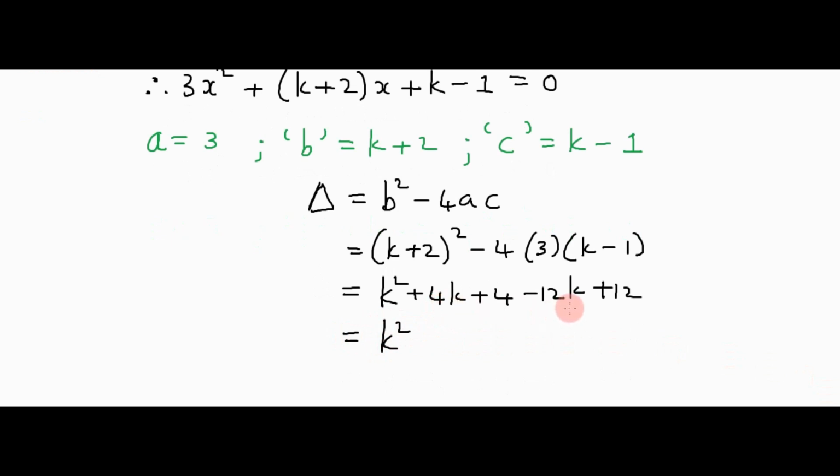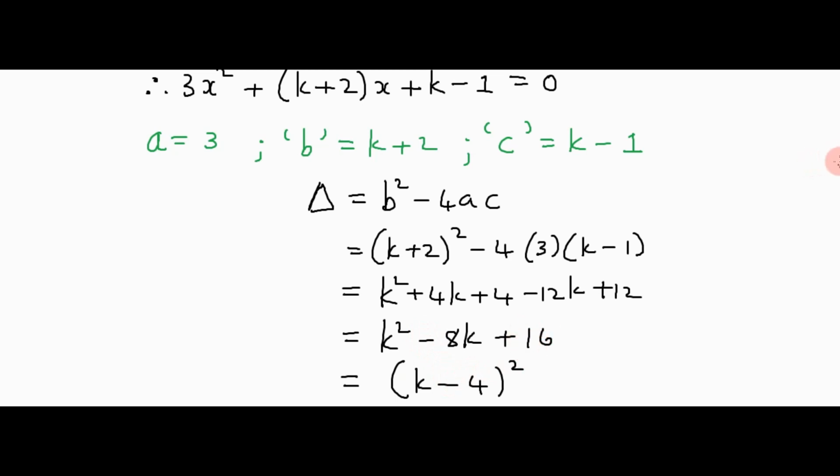So 4k less 12k is negative 8k, and 4 plus 12 is 16. We get a quadratic which you can factorize, and this turns out to be a perfect square. So it's k minus 4 all squared. The square root of the first term, the middle term sign, and the square root of the third term.